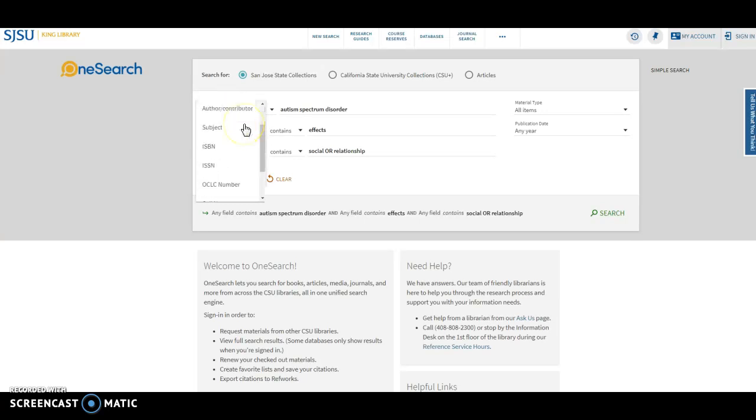Some of the fields that we could look for: title, author, subject, ISBN. If you actually knew the exact ISBN, you could do that. Or the location of where it might be. If you knew a specific researcher who is a prominent scholar in this field, you could add another line and make one of them the author or contributor and put that person's name in as a search term. So maybe we want all of the sources that we could find in this database collection that have to do with this disorder and were written by a particular researcher. You can add as many new lines as you want by continuing to click that.